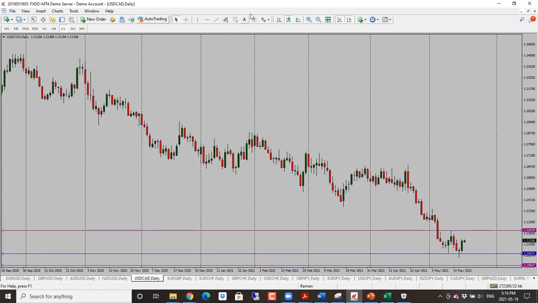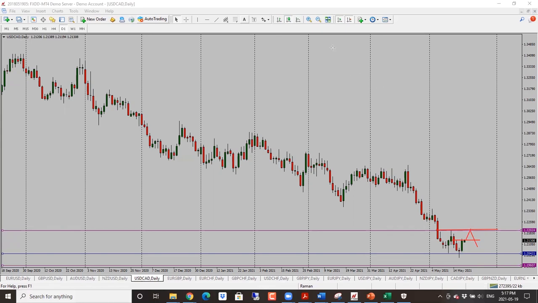Dollar CAD here, this one is looking bullish. As we discussed, this is back into the range. Now it is into a bit of a resistance here, so watch out. But the next target here is 1.2200. So looking for price to come back into the top of the range, and then we may see a move back here.